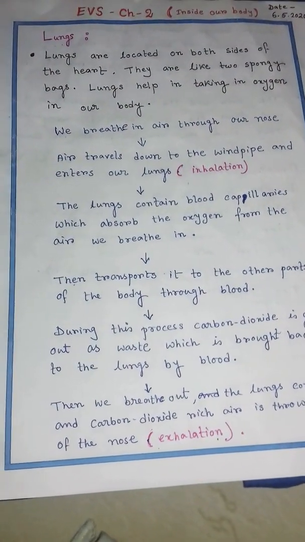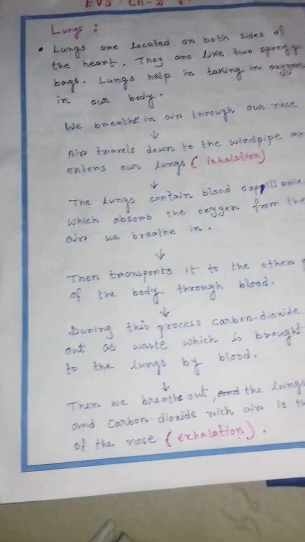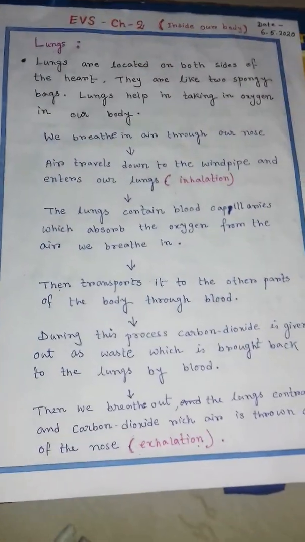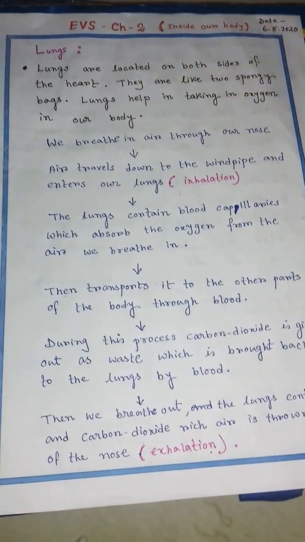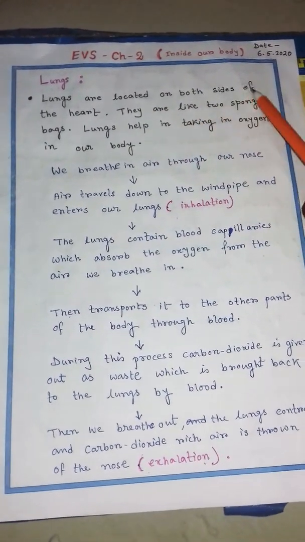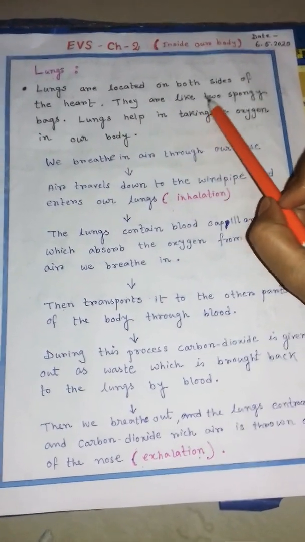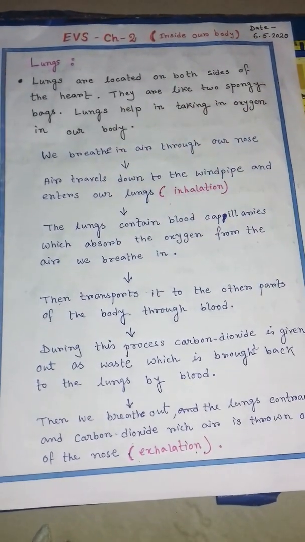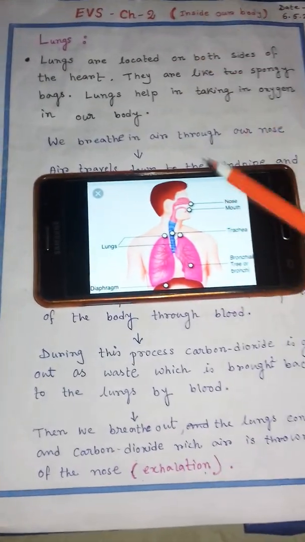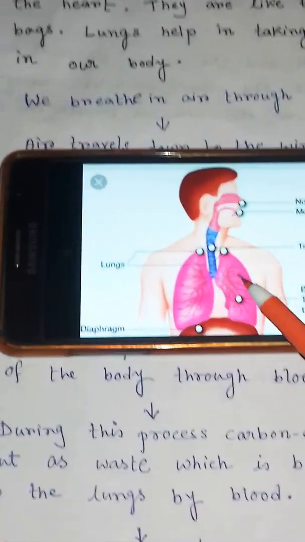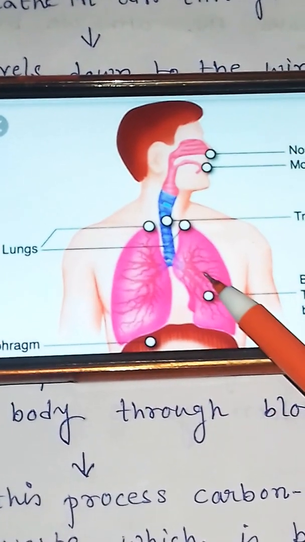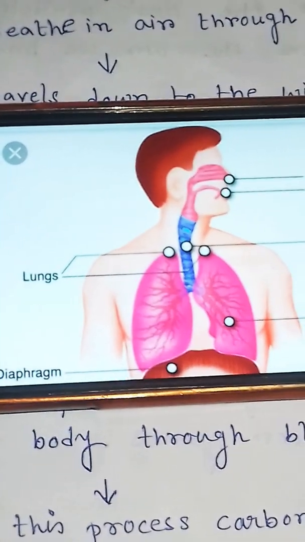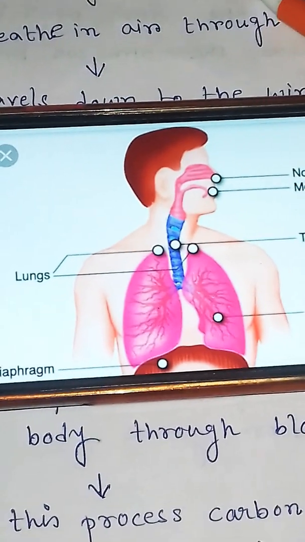Now move to the next internal organ, that is lungs. Lungs are located on both sides of the heart. They are like two spongy bags. Look at the picture. This is our lungs. Lungs help in taking in oxygen into our body.